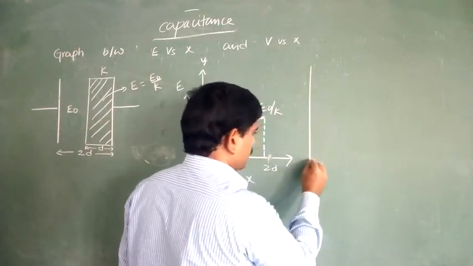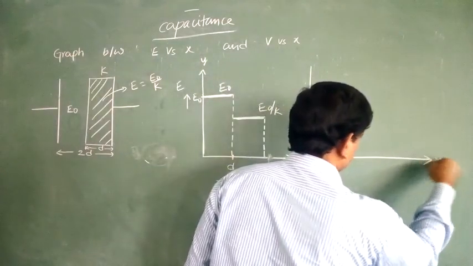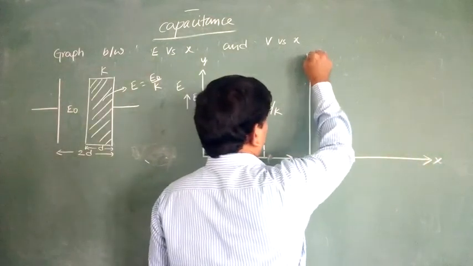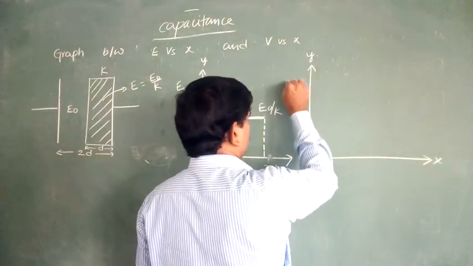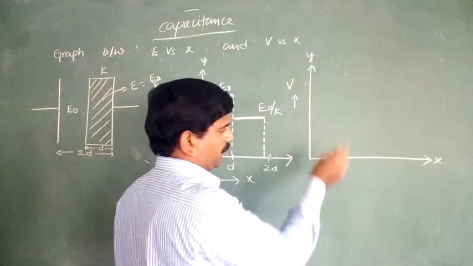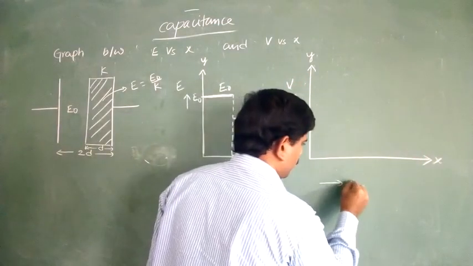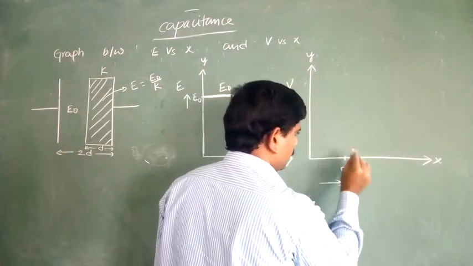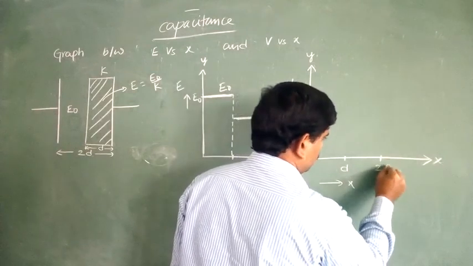Take distance on the x-axis and the potential drop on the y-axis. This is D and this is 2D.